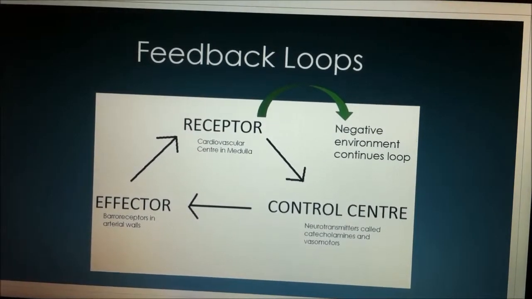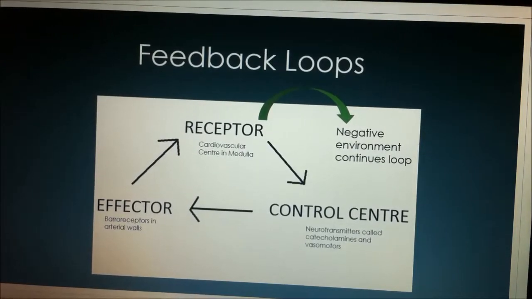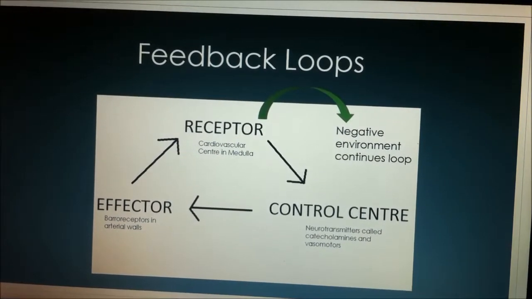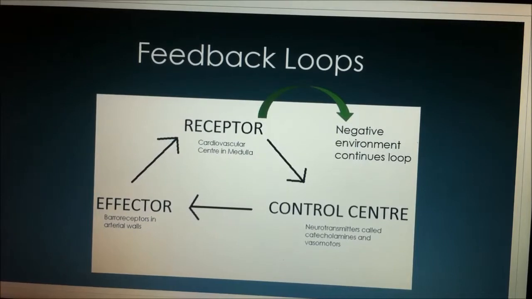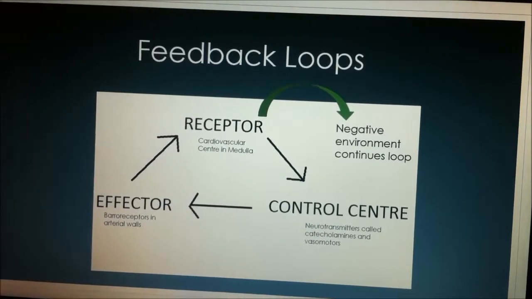Altogether, the receptor, control center, and effector make up the feedback loop. Most commonly, this is called a negative feedback loop because it reoccurs due to the internal imbalance being severe enough to cause disruption to the system.